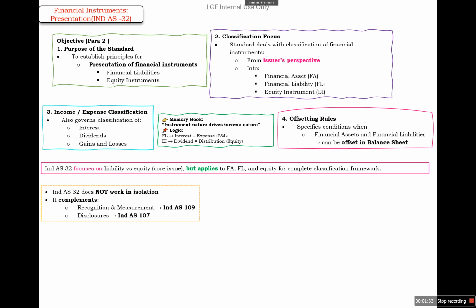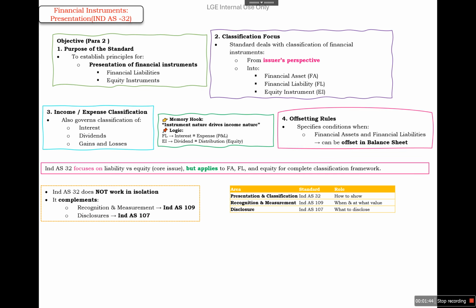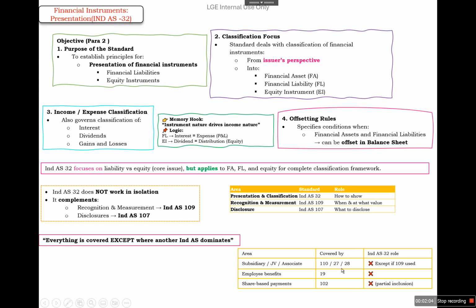Ind AS 32 does not work in isolation, so there are two other standards also, 109 and 107. In combination, the complete phenomenon works. The presentation and classification is governed by Ind AS 32. Recognition and measurement is dealt with by Ind AS 109, and disclosures of financial instruments are taken care of by Ind AS 107. Everything is covered except where another Ind AS dominates the area. For example, subsidiaries, JV, and associate accounting is done by Ind AS 110, 27, or 28. Employee benefits are taken care of by Ind AS 19, and share-based payments are covered by Ind AS 102.